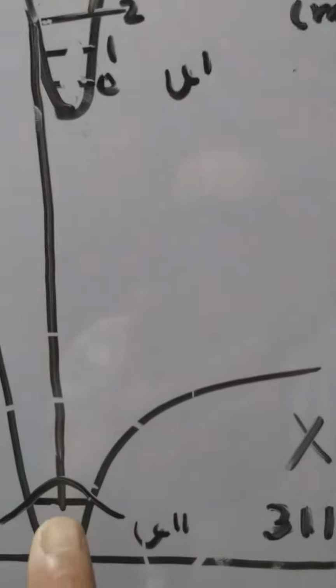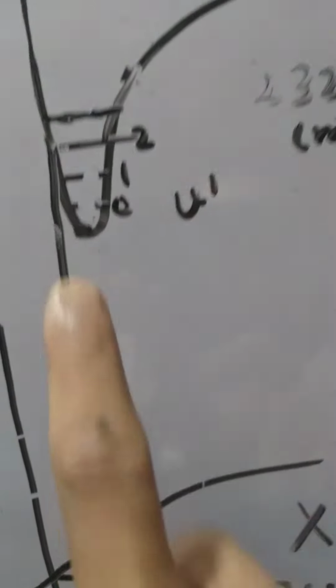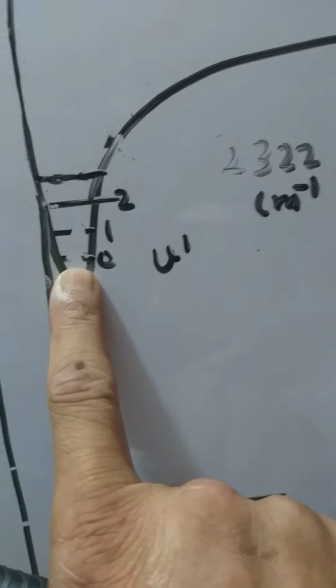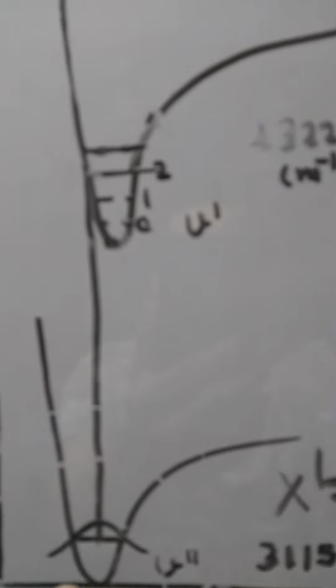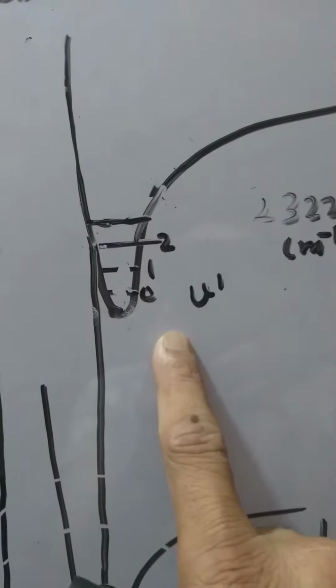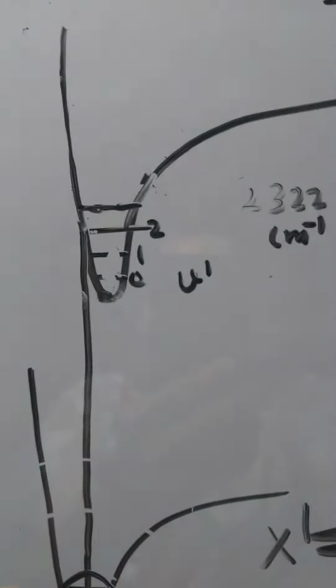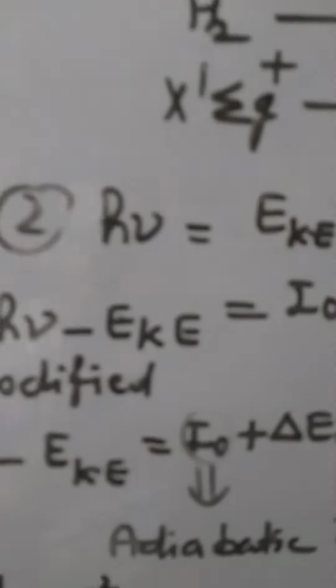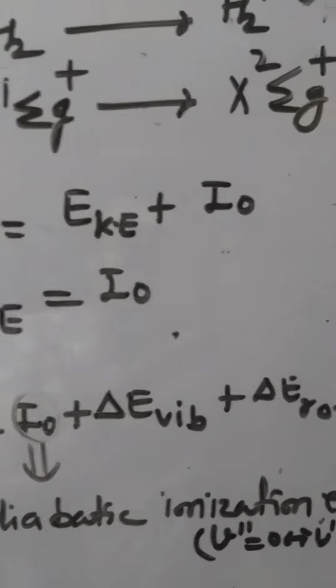It means the transition from this state to this one state, that is V double dash is equal to 0 and V dash is equal to 0. Such type of ionization is referred to as the adiabatic ionization process.